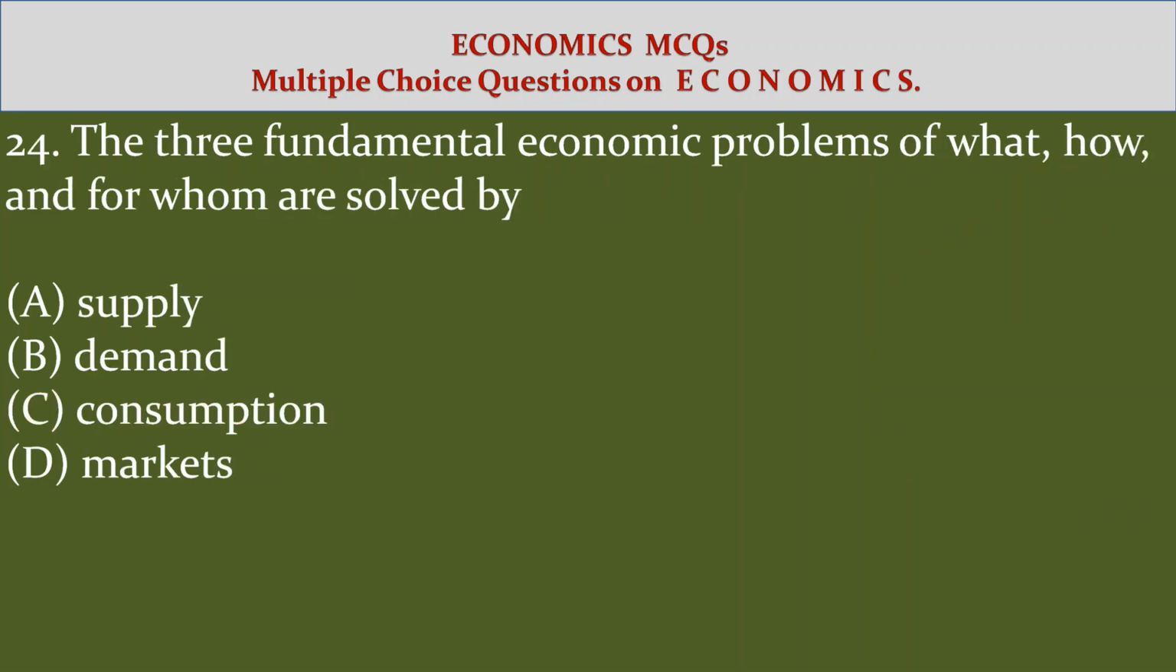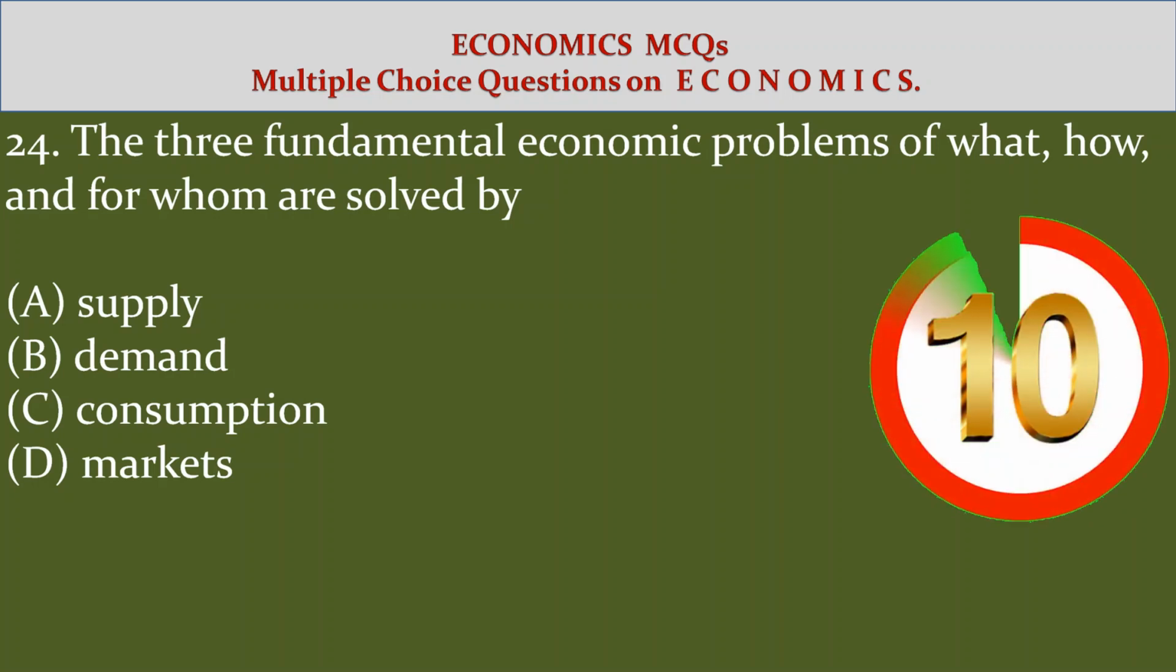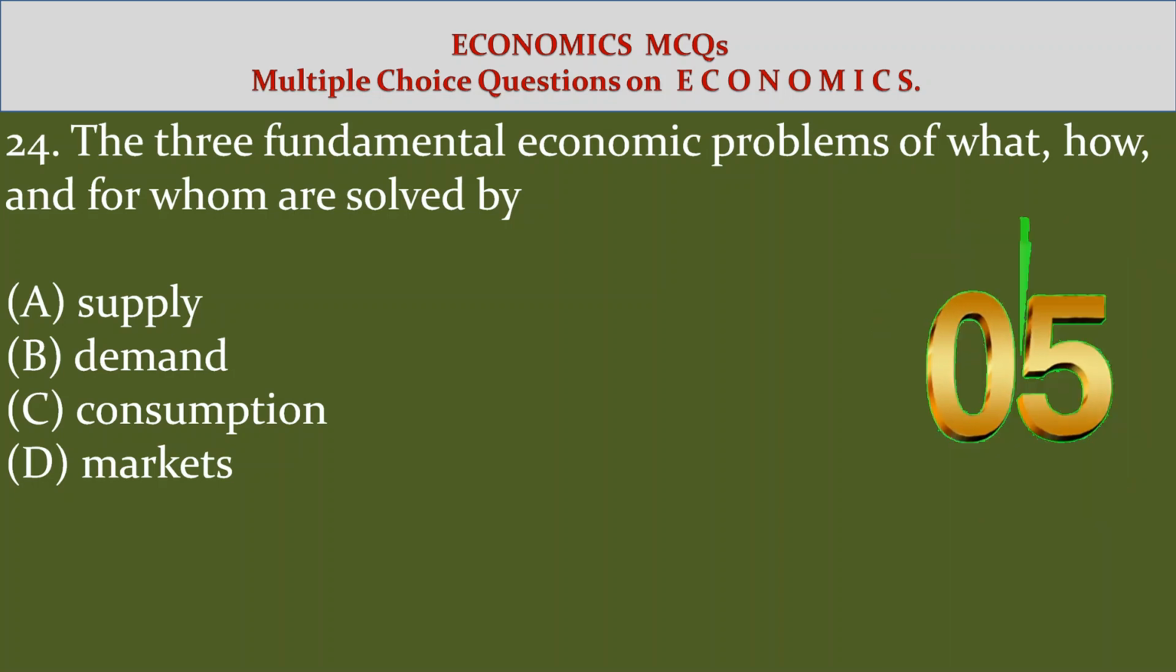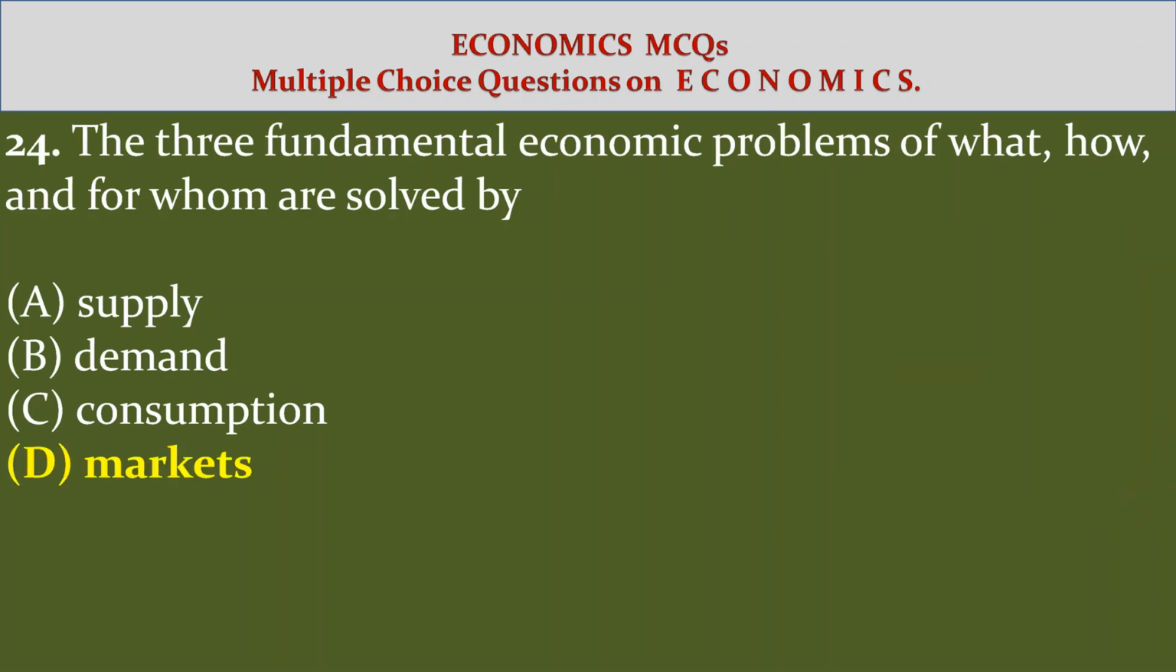24. The three fundamental economic problems of what, how and for whom are solved by option A, supply. Option B, demand. Option C, consumption. Option D, markets. Answer option D, markets.